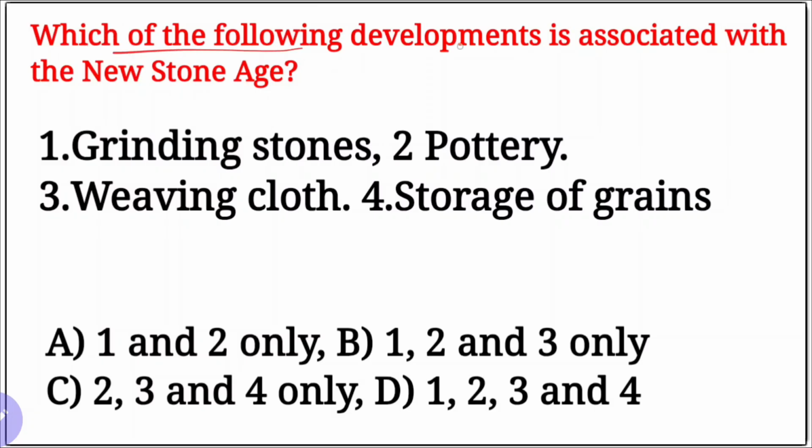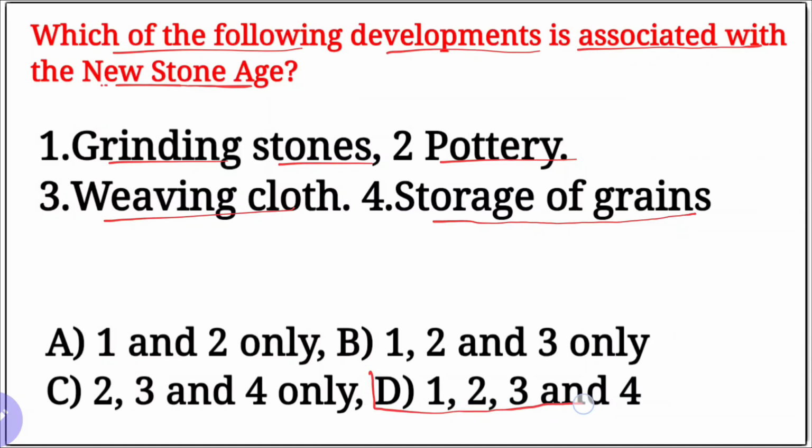Next, which of the following developments is associated with the New Stone Age? Keyword is new. Associated developments: first, grinding stones; pottery; weaving clothes; storage of grains. Our options are here: 1, 2 only; 1, 2, 3 and 3 only; 2, 3 and 4 only; and 1, 2, 3 and 4 only. Our right option is here the final one, D: grinding stone, pottery, weaving clothes, and finally storage of grains in pottery.